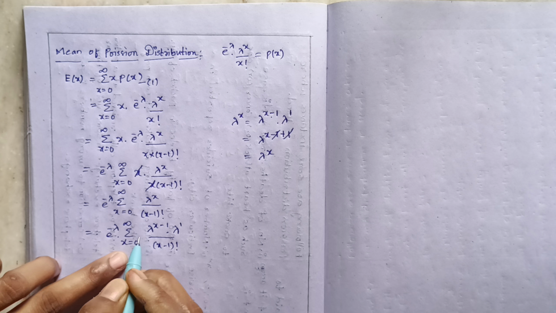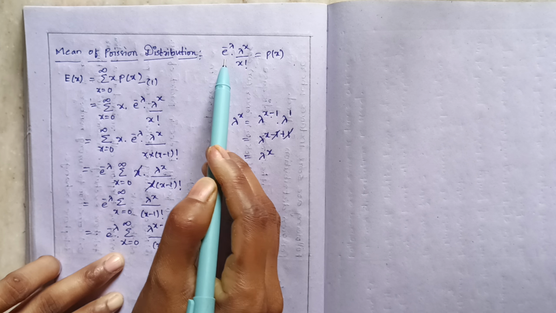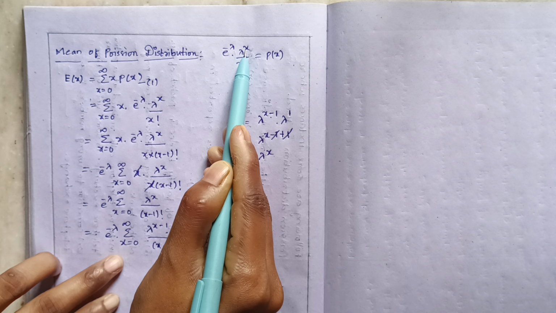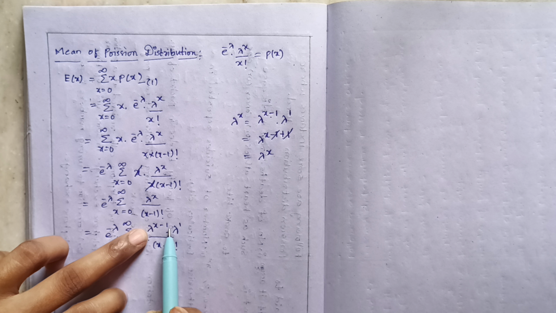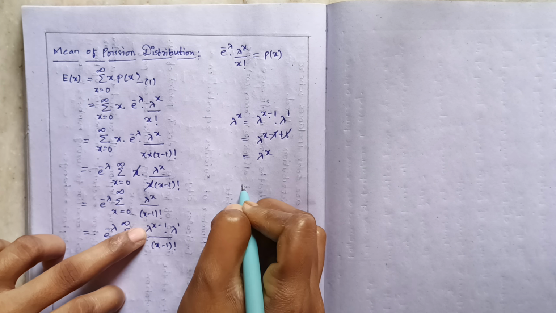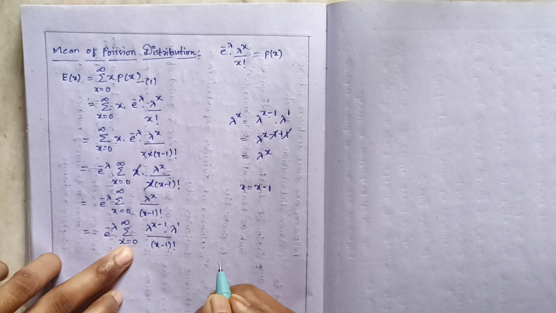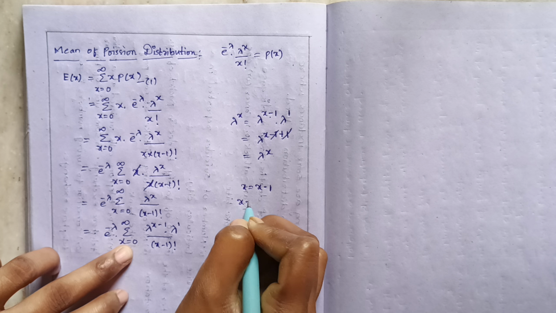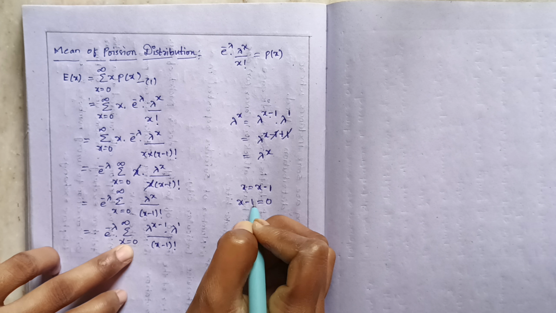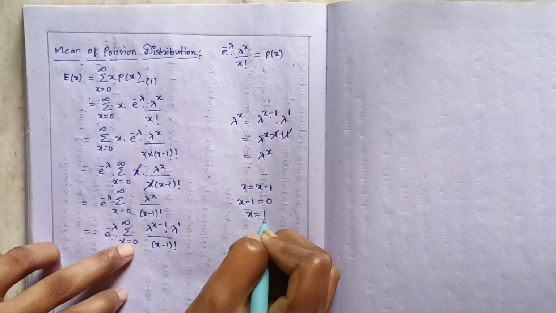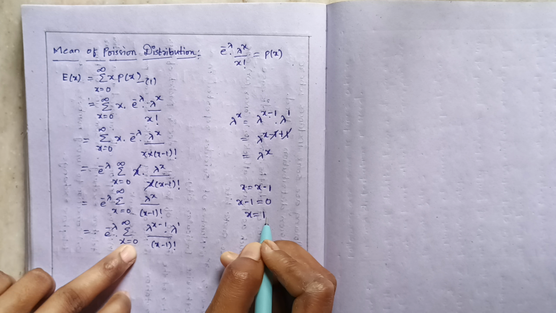See here, this is the PMF, lambda to the power of x. In the place of x, we have x minus 1. So x is equals to x minus 1. And we have taken x is equals to 0. Therefore, x minus 1 is equals to 0. If we take this one outside, then we get x is equals to 1. So now we got x is equals to 1.